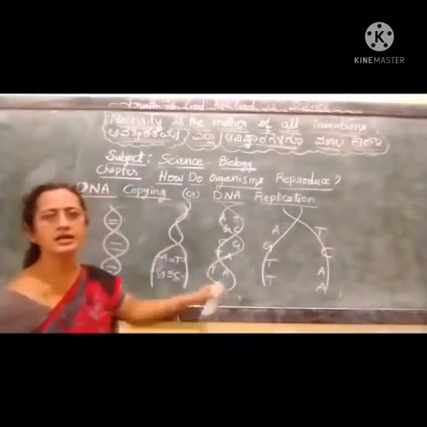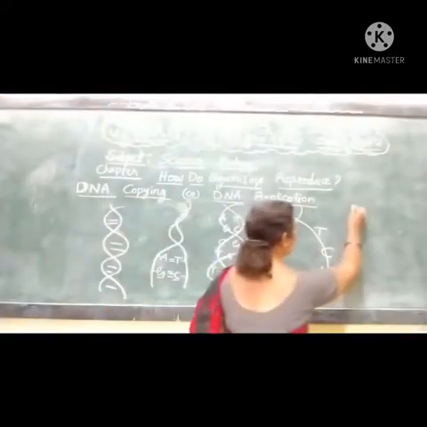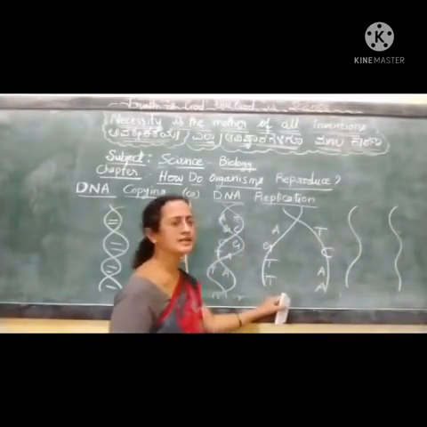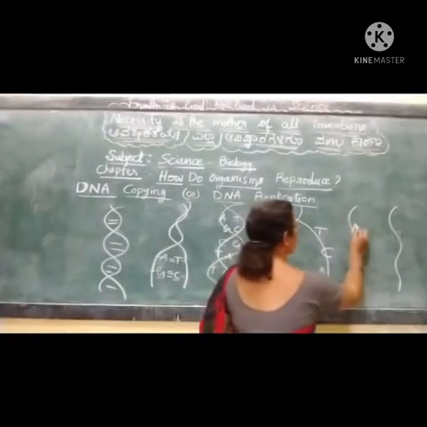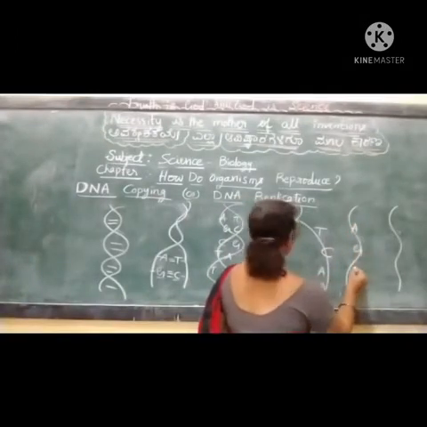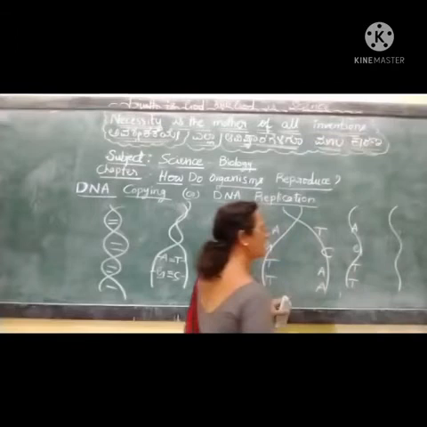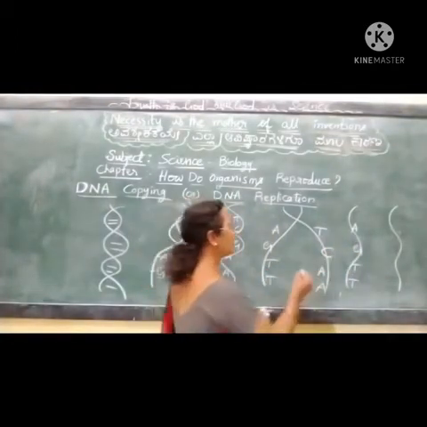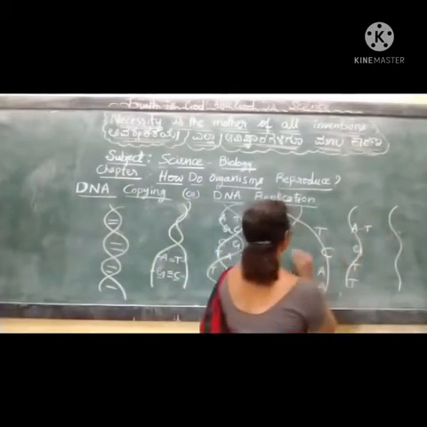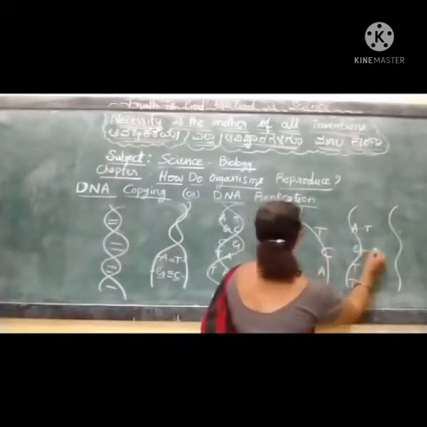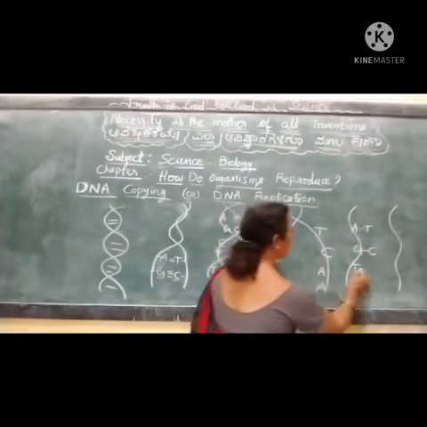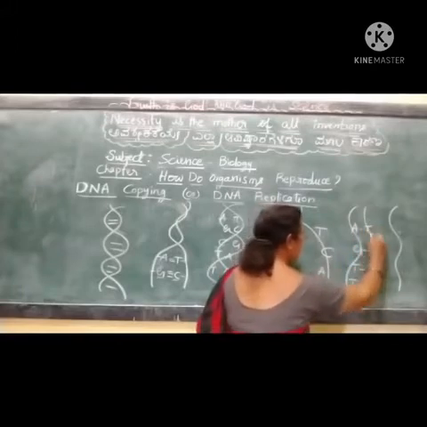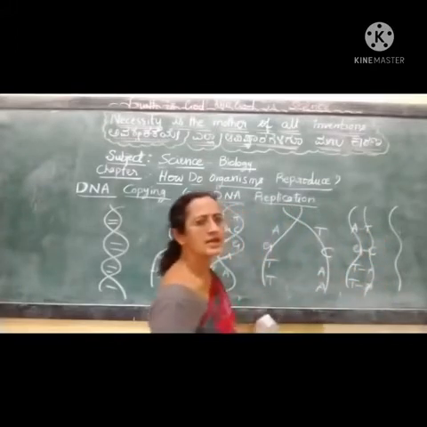So it gets uncoiled, and this uncoiling creates two separate DNA strands. Here A, G, T and T. Like this, complementary to these nitrogen bases, another T will be synthesized. For G, C will be synthesized, and for T, A is synthesized. For T, A is synthesized. So this is another DNA strand.